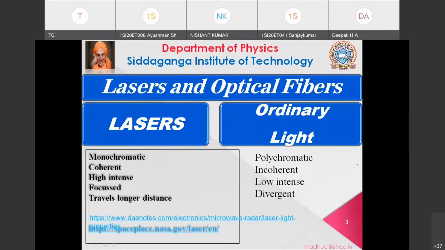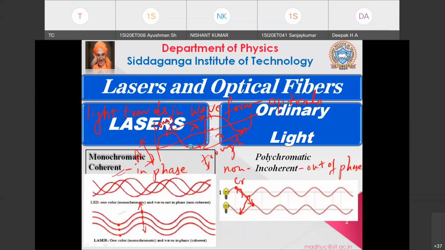Then, among other properties, lasers have very high intensity. They are focused, in the sense that they keep traveling in a straight line. You can already see this in the previous case.